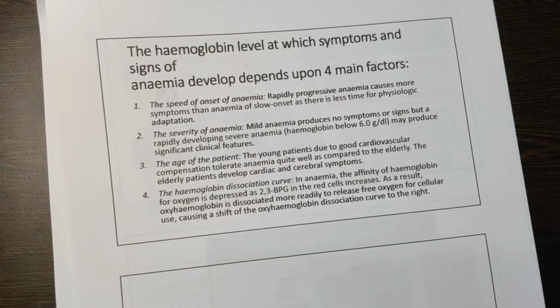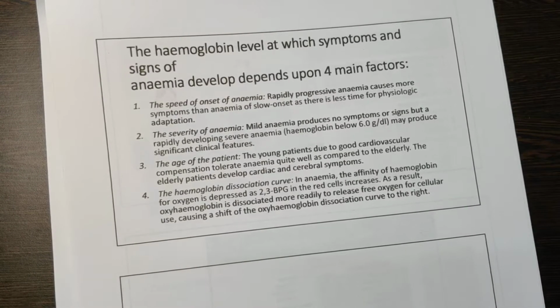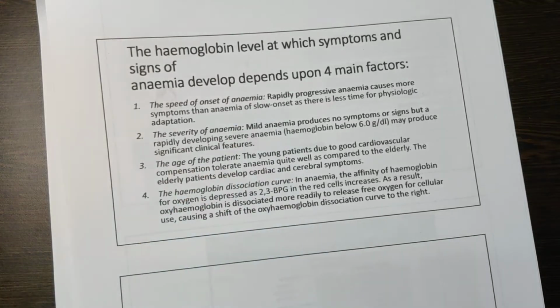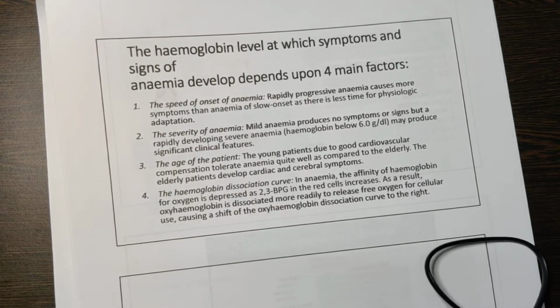Now we need to know there are 4 main factors as to why anemia starts developing. The first thing is the speed of onset of anemia. Now you see, the best example are our grandmothers. When we are very young, our grandmothers are very healthy. They do a lot of physical activity at home.